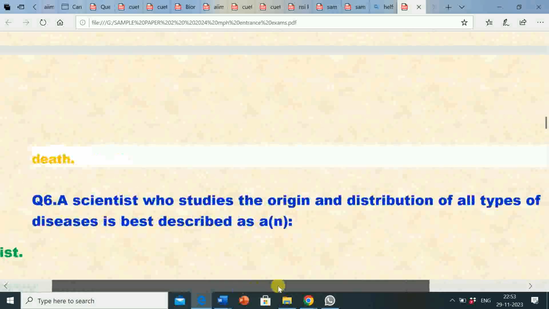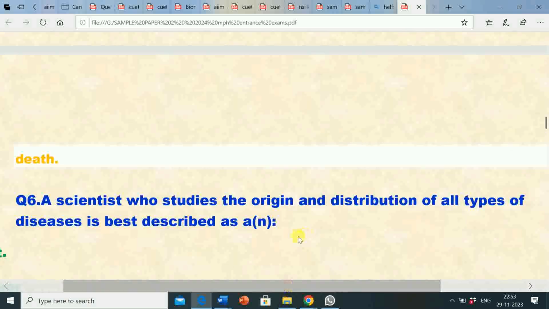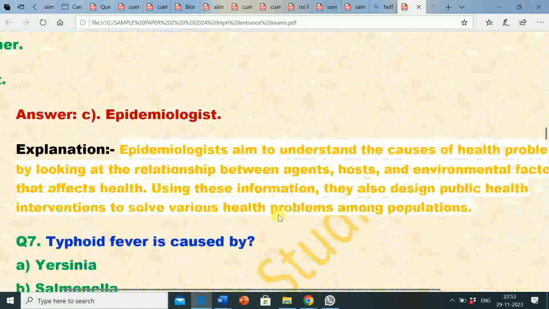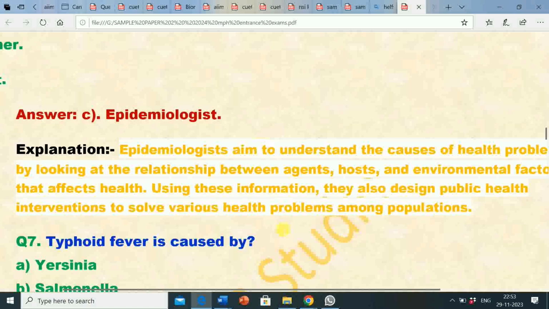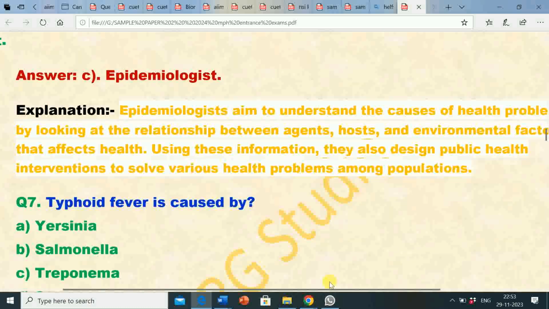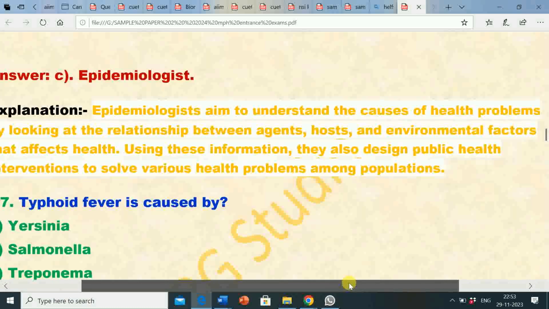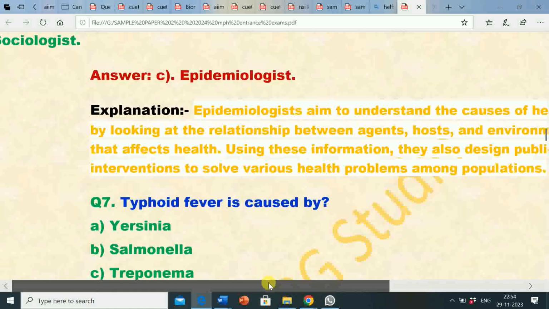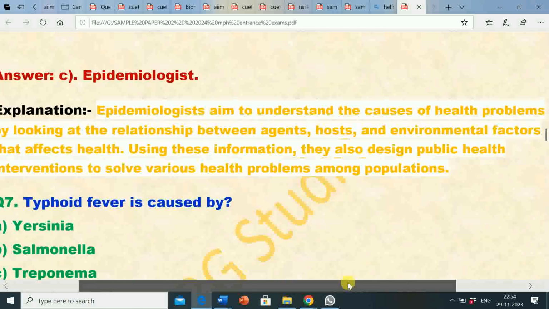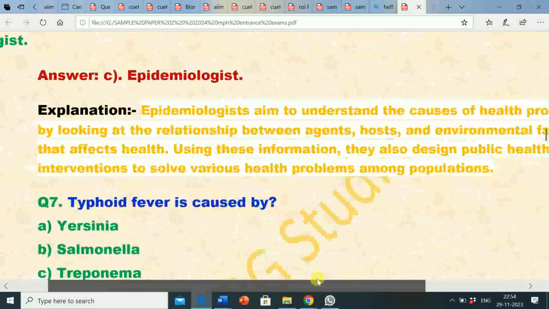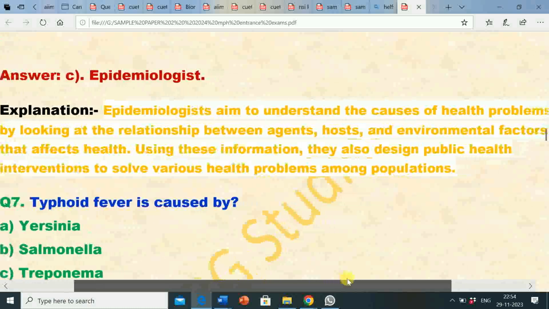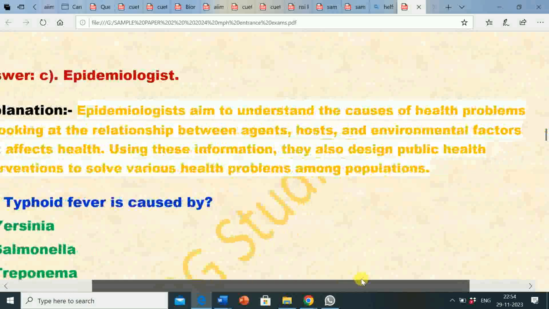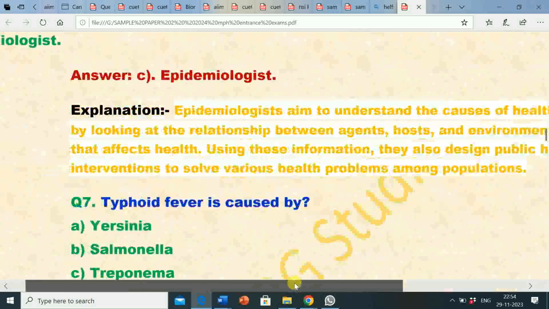So the question is, a scientist who studies the origin and distribution of all types of disease is best described as an epidemiologist. Its explanation: epidemiologists aim to understand the cause of health problems by looking at the relationship between agents, hosts and environmental factors that affect health. Using this information, they also design public health interventions to solve various health problems among populations.